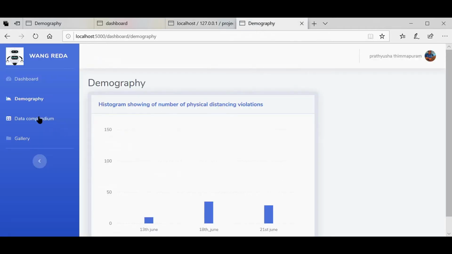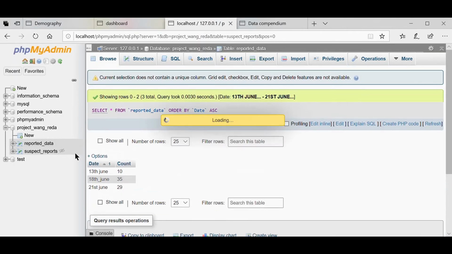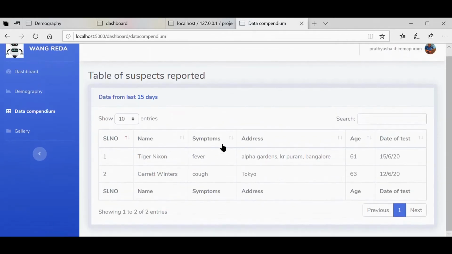Coming to the next, data compendium. Data compendium is a table. It consists of all the suspects reported till date by the users using the assist. Whenever a user reports a suspect, the assist reports the data to a database, and that database is linked with this table of reports, which then updates it here. So let us check the database. This is the table corresponding to the suspects reported. It shows the serial number, the name, symptoms suffered by the suspects, the address of the suspects, age, and the date of reporting. The same thing is reflected here on the website.